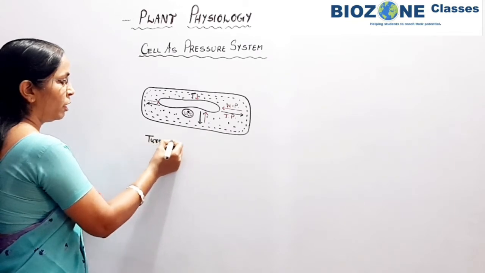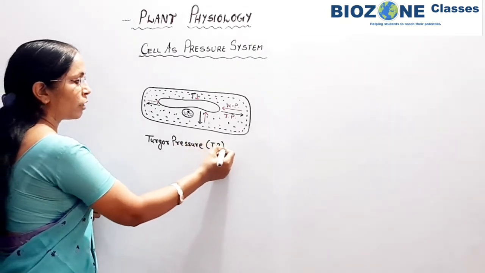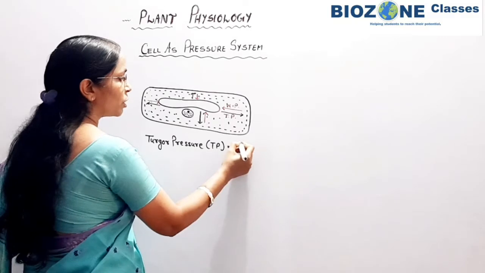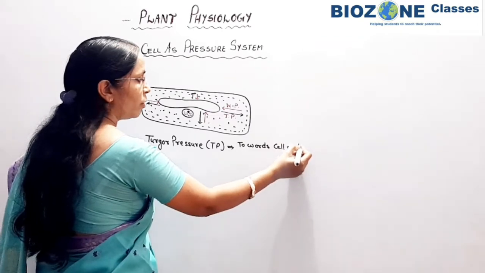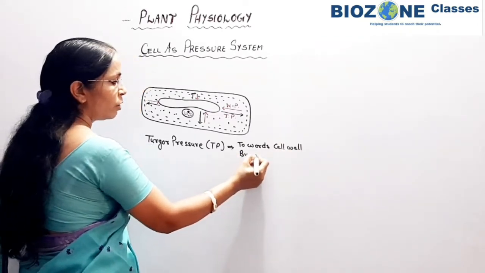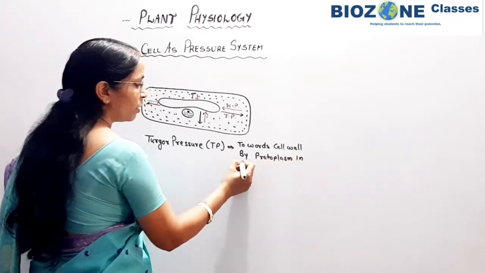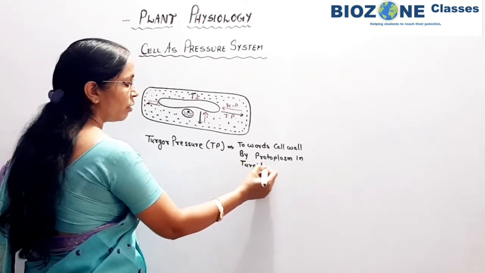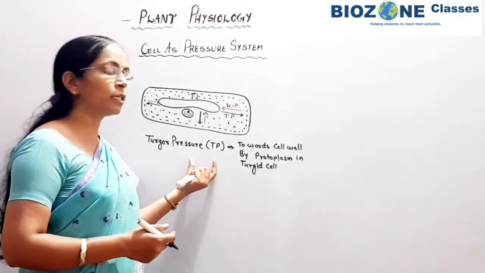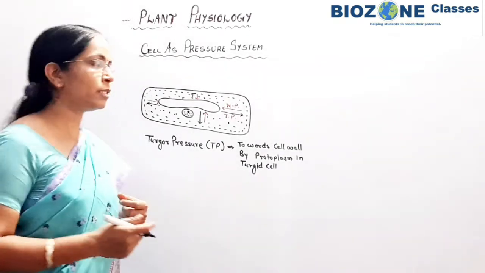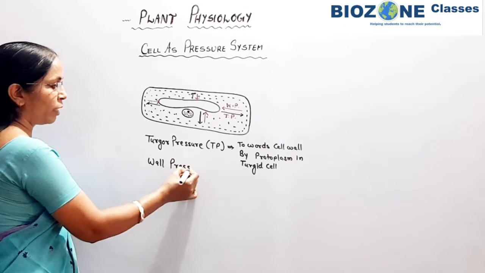Turgor pressure is commonly represented by TP, and it is directed towards the cell wall and developed by the protoplasm in a turgid cell. A turgid cell shows the maximum value of turgor pressure, whereas in a flaccid cell the turgor pressure is nearly zero. Wall pressure is indicated by WP.